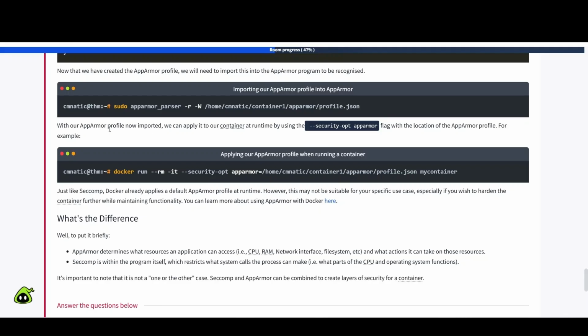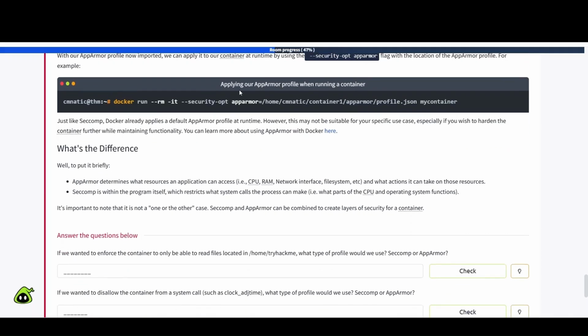With our AppArmor profile now imported, we can apply it to our container at runtime by using the --security-opt apparmor flag with the location of the AppArmor profile. For example, so this is applying it: docker run --rm -it --security-opt apparmor= and then the location of that profile, right? And then the name of your container that you're going to be targeting.